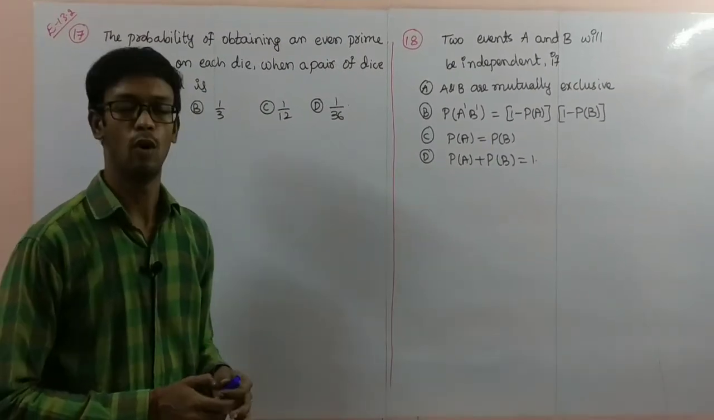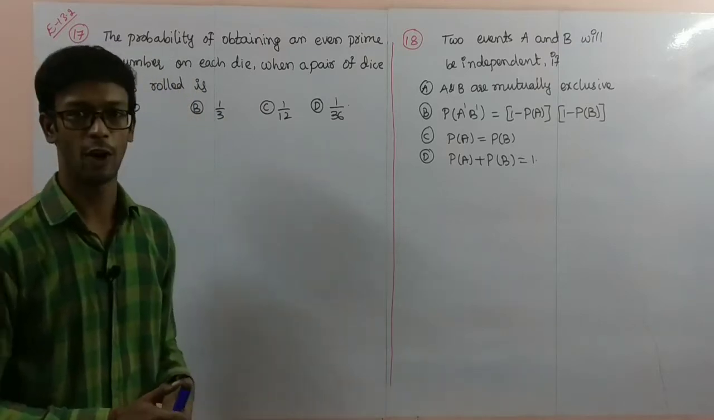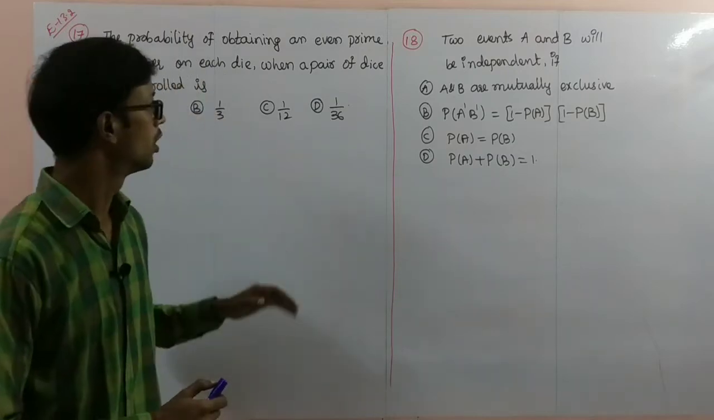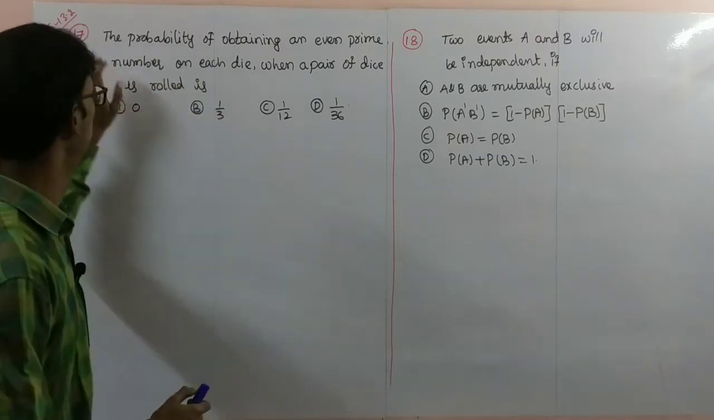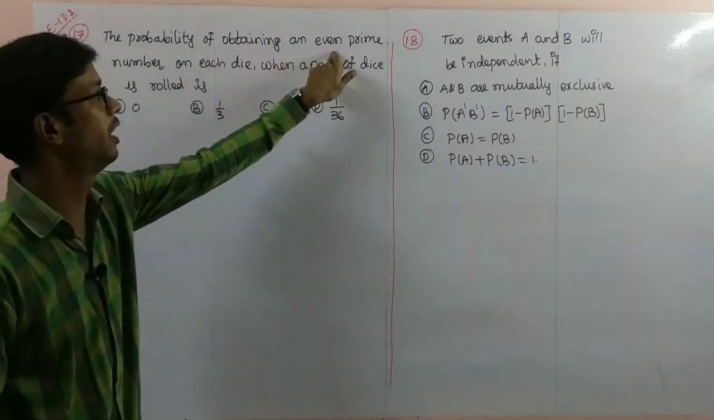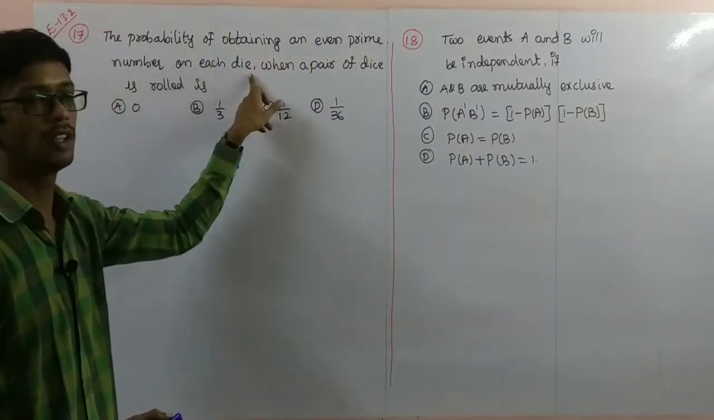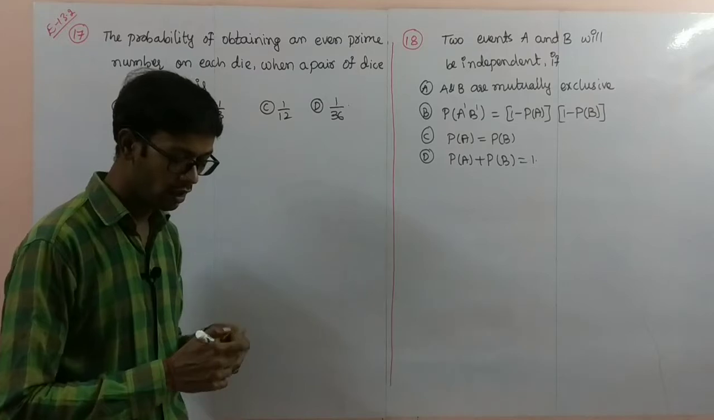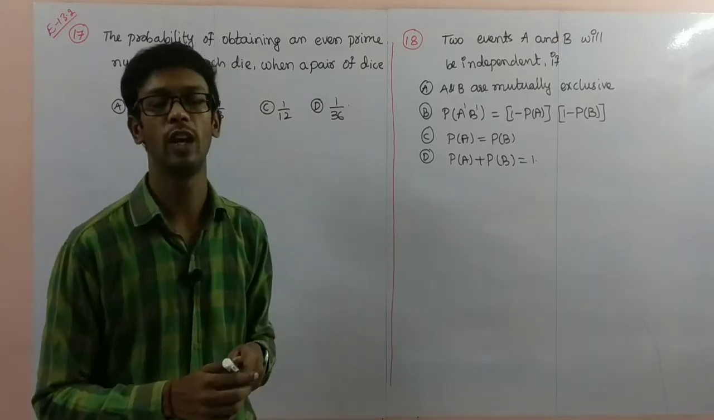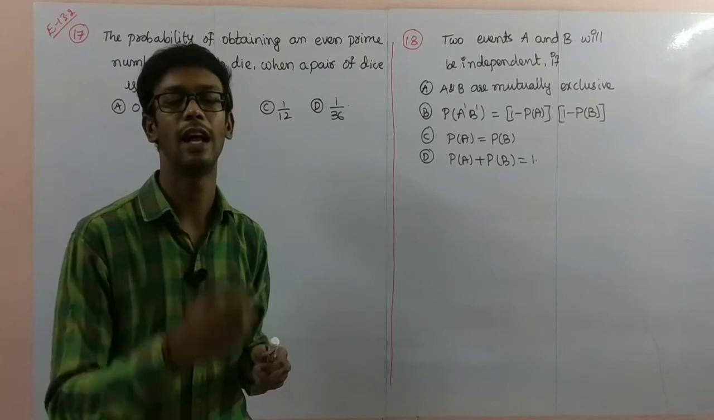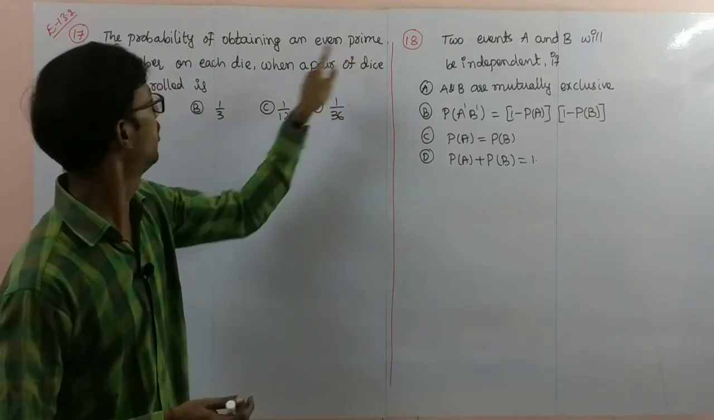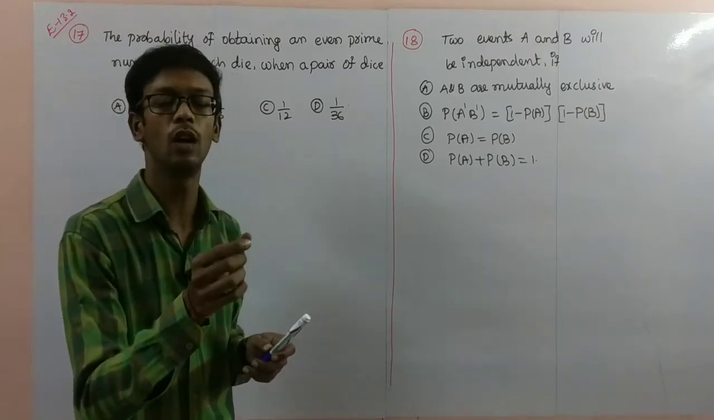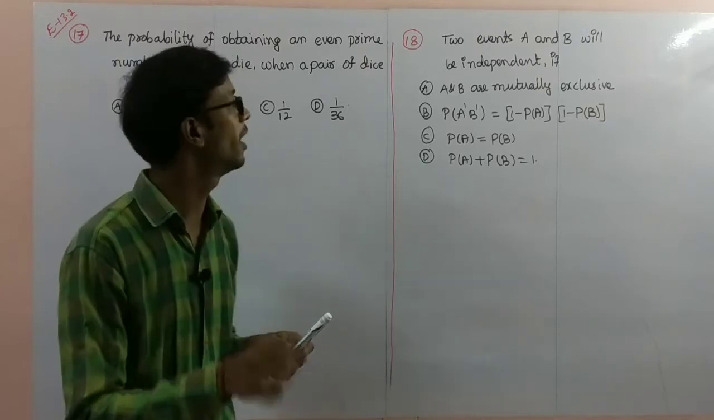Next, two more problems. These two are multiple choice questions. With these two problems, we can complete exercise 13.2. So problem number 17, you can read here: the probability of obtaining an even prime number on each die when a pair of dice is rolled. Here you observe, a pair of dice, two dice they are throwing. You have to get an even prime number on each die, on both dice.